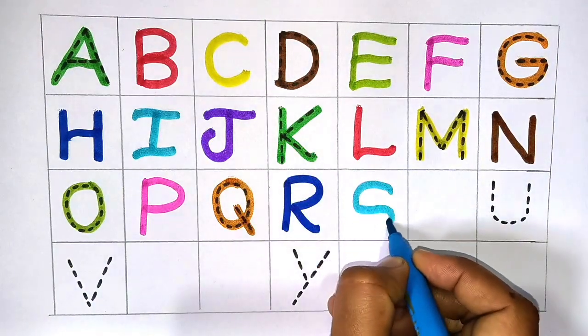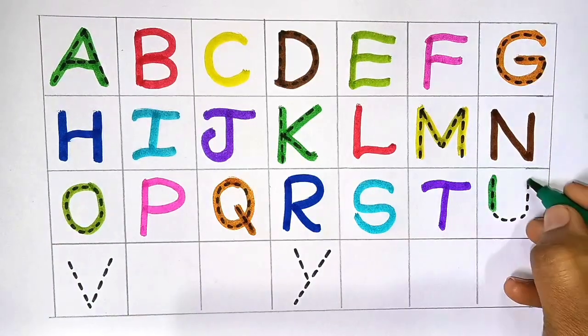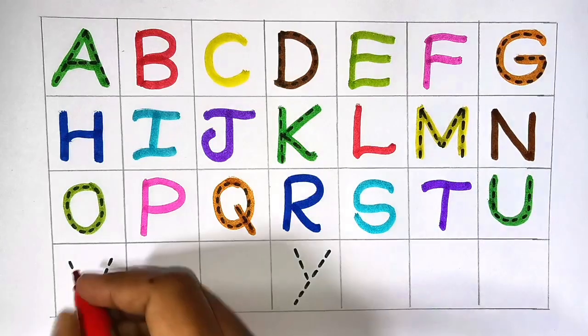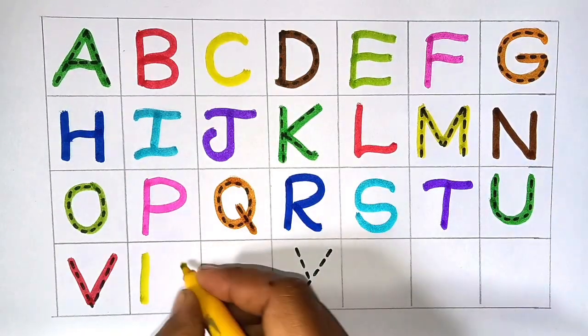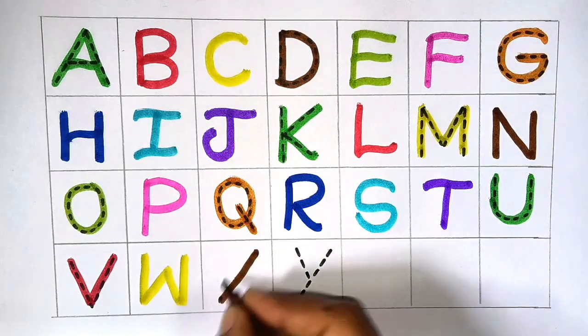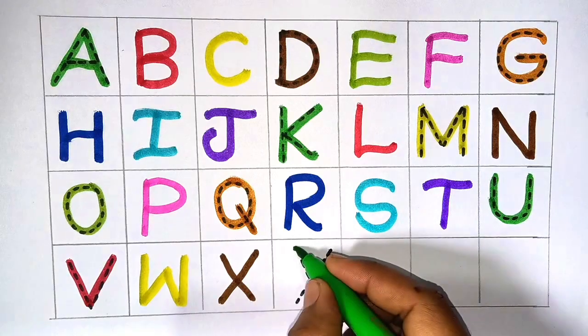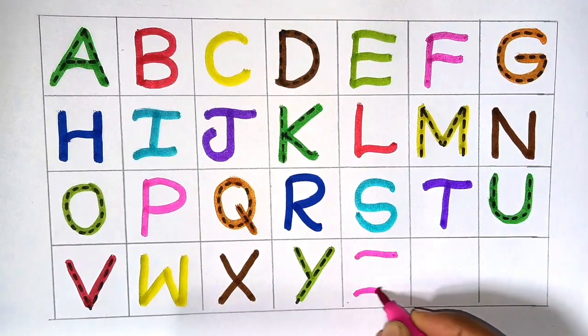S for sun. Next T. T for tree. Next U. U for umbrella. Next V. V for van. Next W. W for water. Next X. X for X-ray. Next Y. Y for yellow. Next Z. Z for zebra.